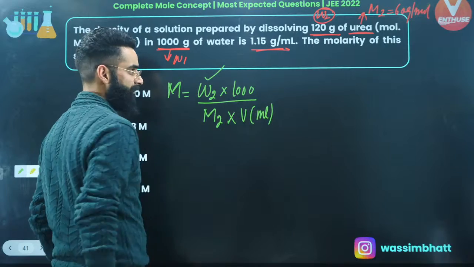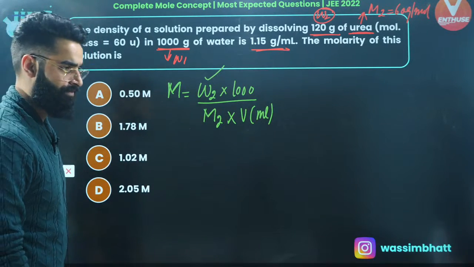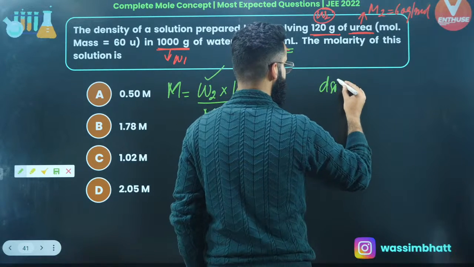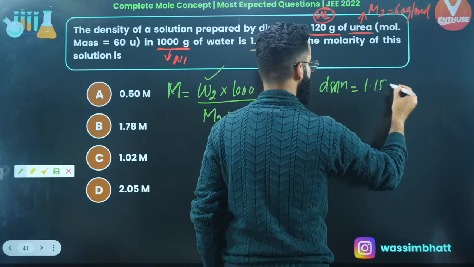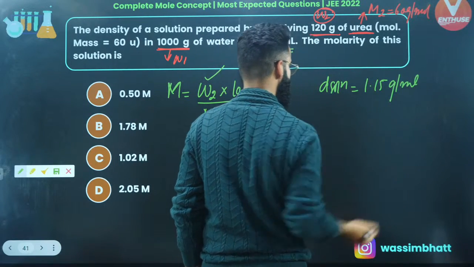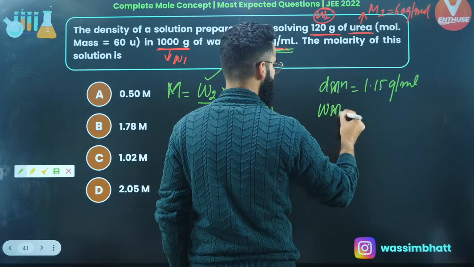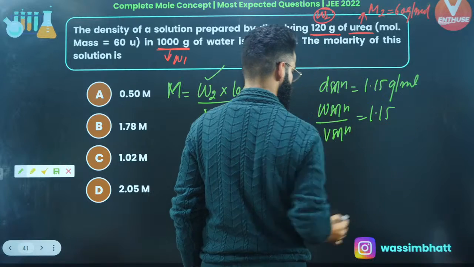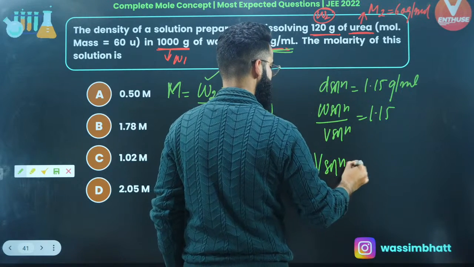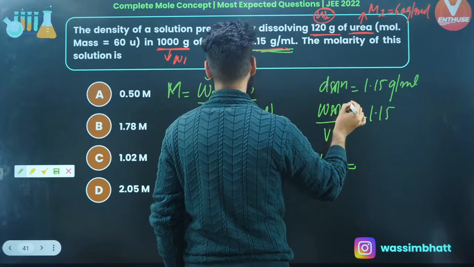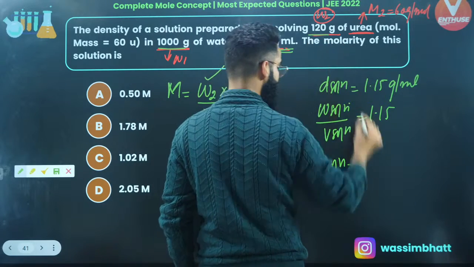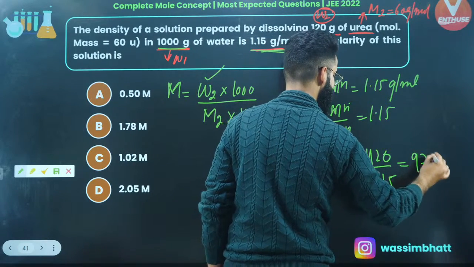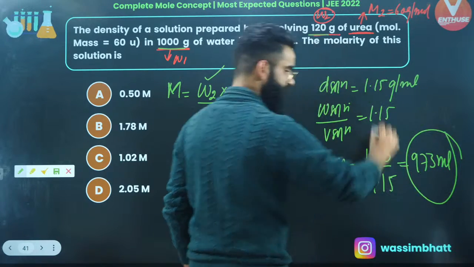Well, I'm not given the volume of the solution. So in order to calculate the volume of the solution, I'll be needing this parameter of density. I'll write density of solution is equal to 1.15 grams per ml, right? So density of solution is simple. It's going to be mass of solution divided by volume of solution, which is equal to 1.15. So from here, I can write volume of solution is going to be equal to mass of solution, which is mass of solvent plus mass of solute, 1120, divided by 1.15, and this value will come out to be 973 milliliters. So this is basically the volume of solution.